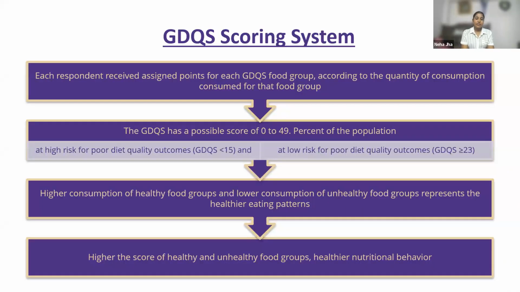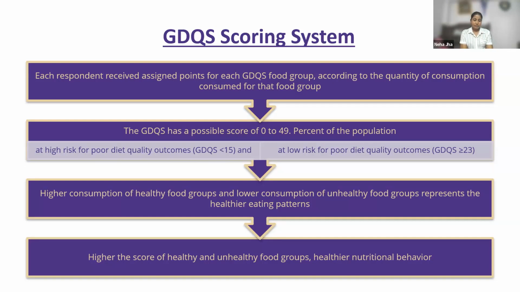So in this study, each respondent received points for each GDQS food group according to the quantity of consumption for that food group. The GDQS has a possible score of 0 to 49. Population-based cutoffs of 15 and 23 were identified for the GDQS as per the guideline to allow for reporting the percentage of population at high risk of poor diet quality outcomes, that is GDQS less than 15, and the percentage of population at low risk of poor diet quality outcomes, that is GDQS greater than or equal to 23.